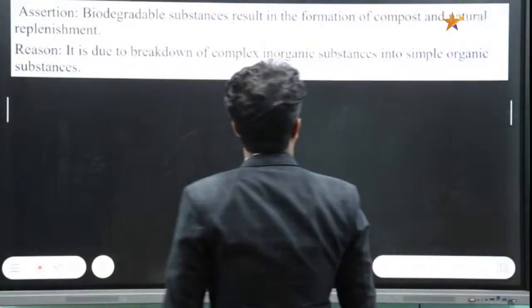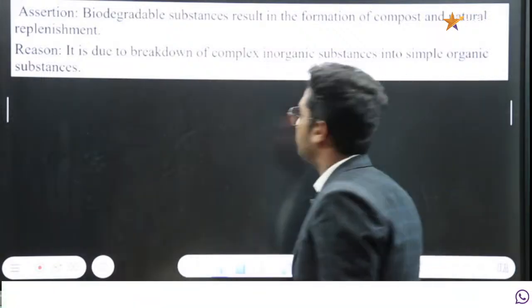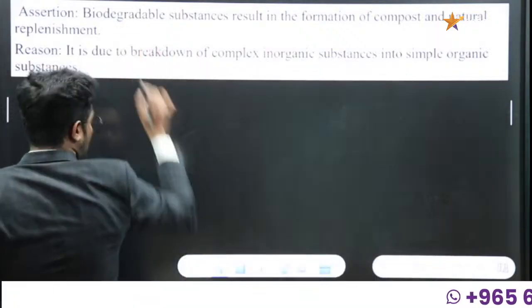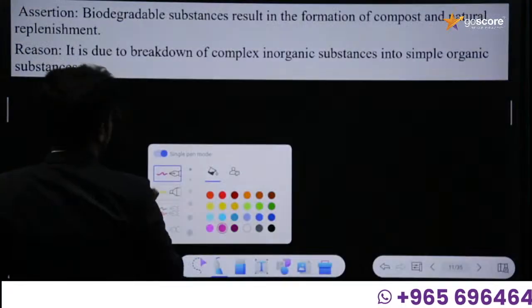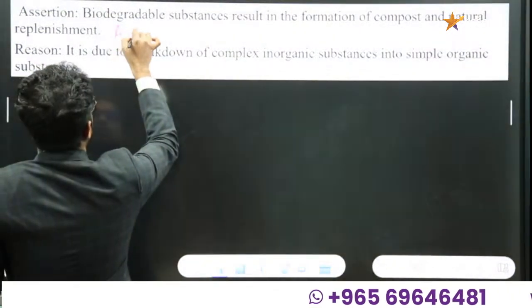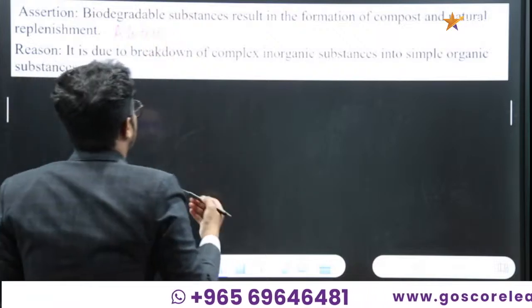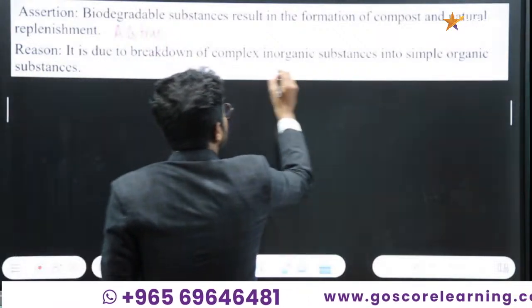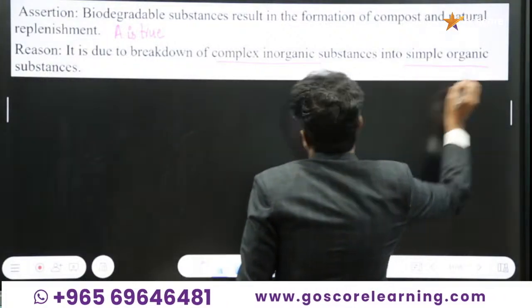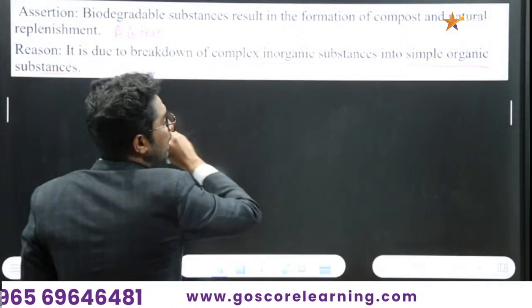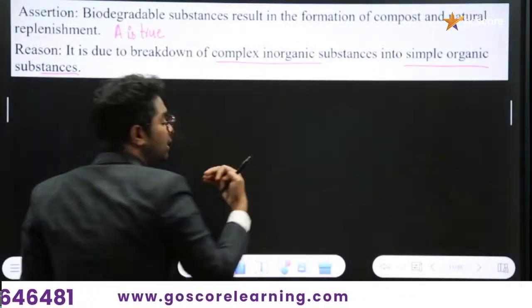And next question. Here the assertion is: biodegradable substances result in the formation of compost and natural replenishment. Yes, that is also true. The assertion is true. Next, the reason says it is due to breakdown of complex inorganic substances into simple organic substances. Obviously wrong. How many times have I told you?